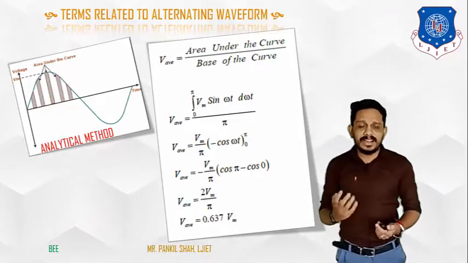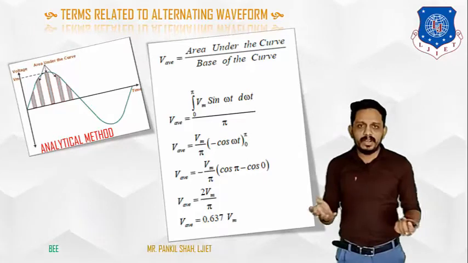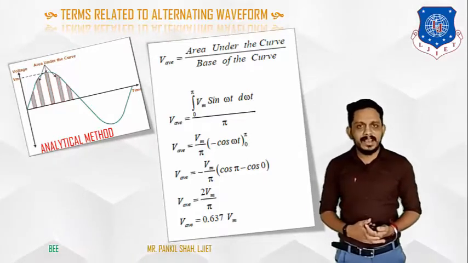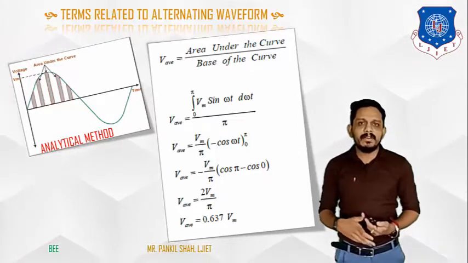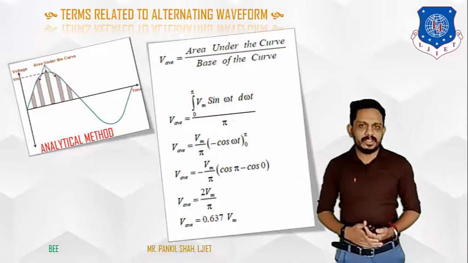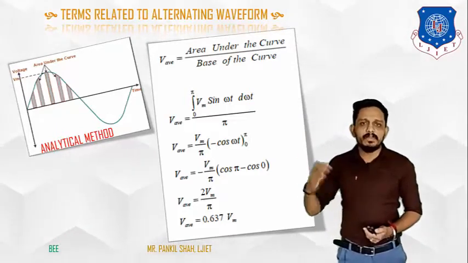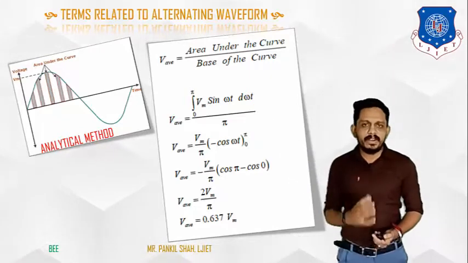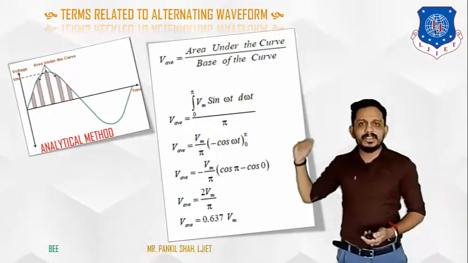So instead of algebraic addition, what we are doing here is the analytic method, so we have to use maths. In maths, instead of algebraic addition, we can use integration. So we are using integration. Integration from where to where? Here the integration will be from 0 to pi, because we have taken all the values in this interval, 0 to pi. So integration 0 to pi,